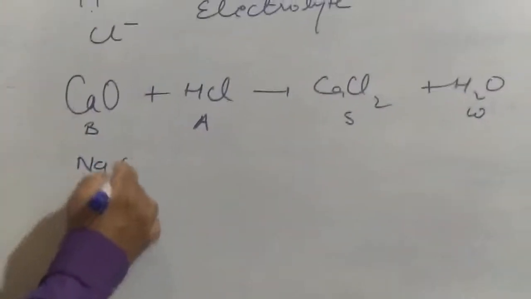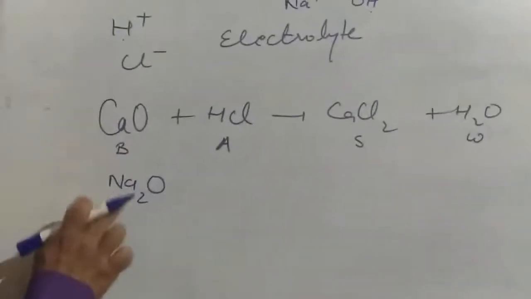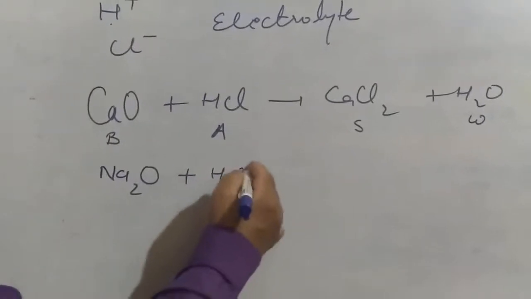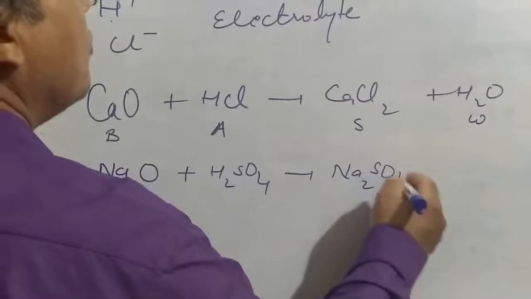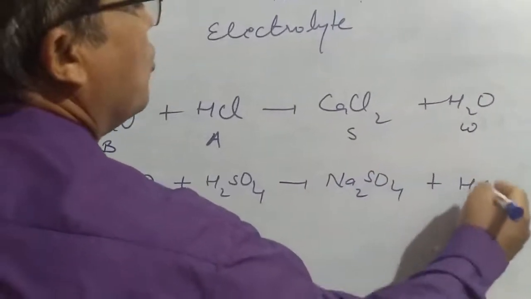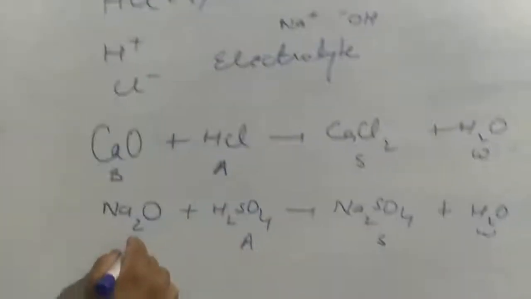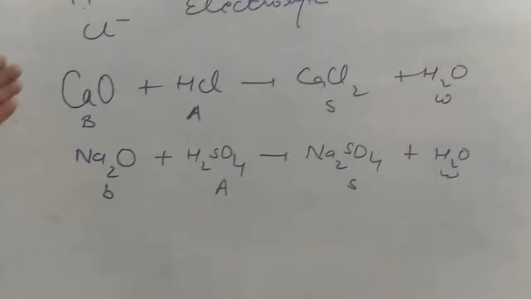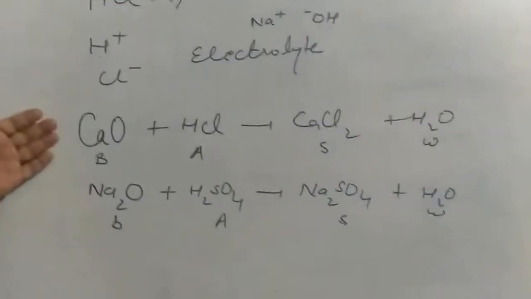Suppose Na2O, sodium oxide. It is the oxide of a metal, sodium. Plus, suppose I am treating with H2SO4. I got a salt, Na2SO4 plus H2O. Now again you can see salt, water, acid. So here it is a base. So by these examples, what we learn is that metal oxides, they are basic in nature.